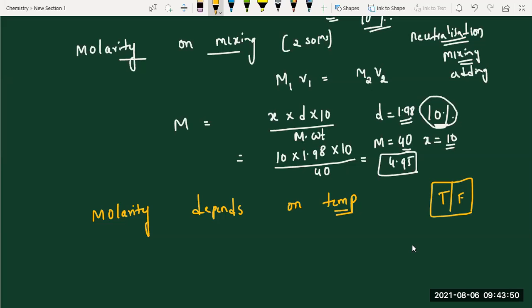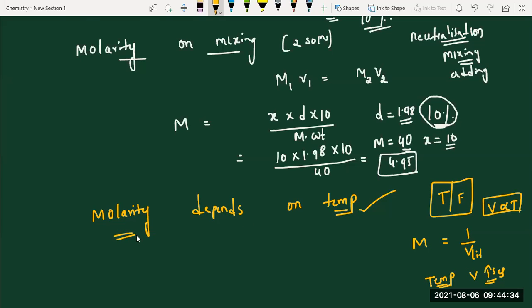Yes. So what is the expression for molarity? Molarity equals number of moles, suppose 1, by volume in liters. If you increase the temperature, what happens? Volume also increases. Generally, Charles' law, volume is directly proportional to temperature. If you increase temperature, volume also increases. So volume increases, and what is the relation between molarity and volume? Inversely proportional. If you increase volume, molarity definitely decreases. So molarity depends on temperature.